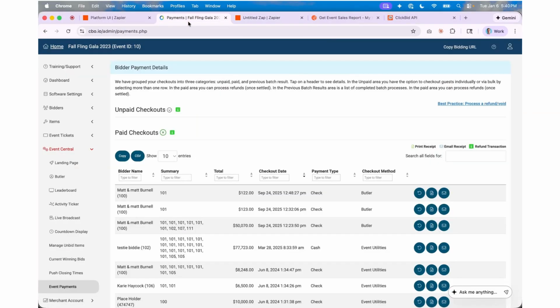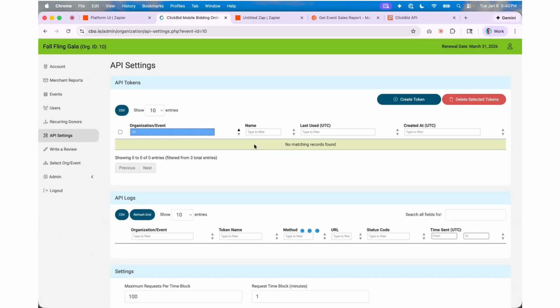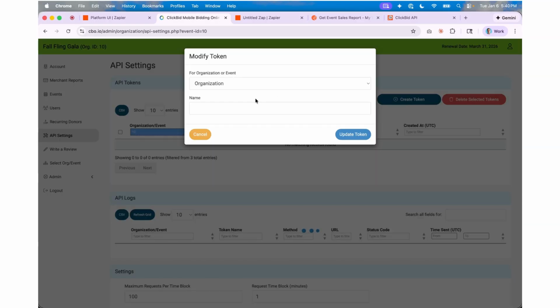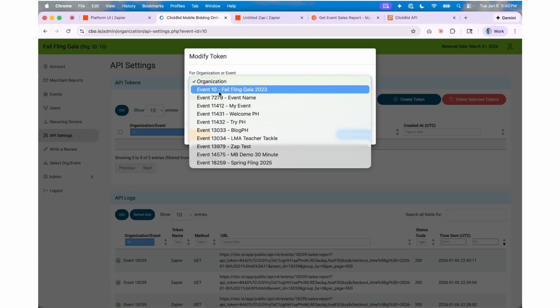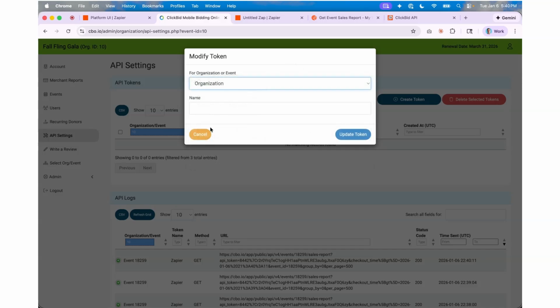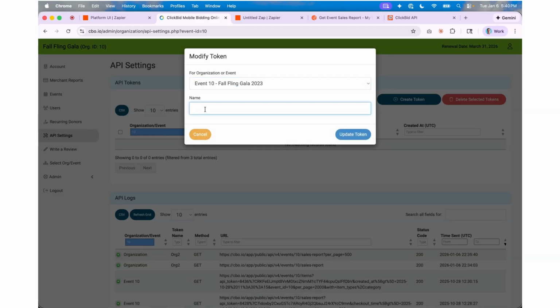Now, if I want an event ID, that's right here, event ID 10. And if I want an API token, I can go to API settings and generate a token. I can choose organization, or I can choose that event number 10. If I do that, it's going to create a token. I'm going to copy that token. Let's just do it because I can delete it, no big deal. I'm just going to call it testing and update.